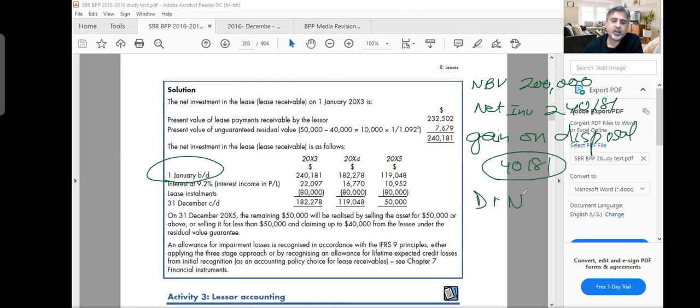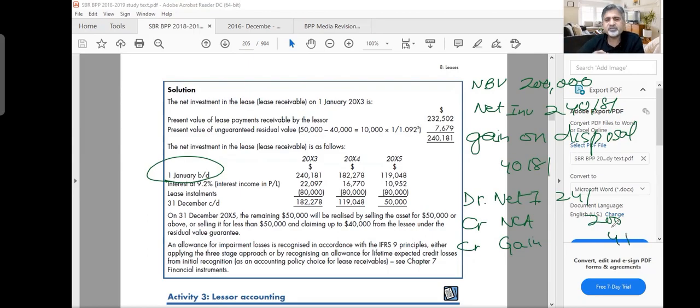You should say debit, sorry, debit my net investment in leases, which is 241. Credit my non-current asset, which is only 200, and credit my gain on disposal. Because for me, this asset is sold. It's only that the amount will come in 3 years' time. I have sold the asset. And I realized this gain, and when the gain is realized, take it to P&L. That's a fantastic transaction. I just sold an asset, I made a gain of 41,000 on the asset.